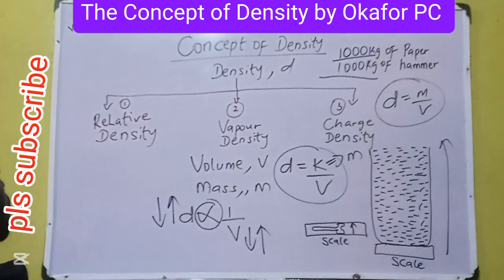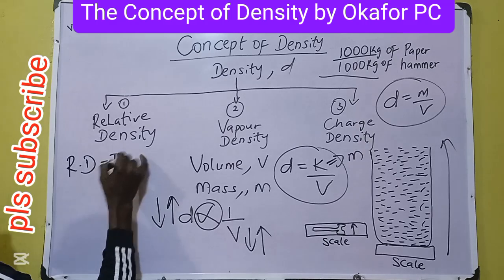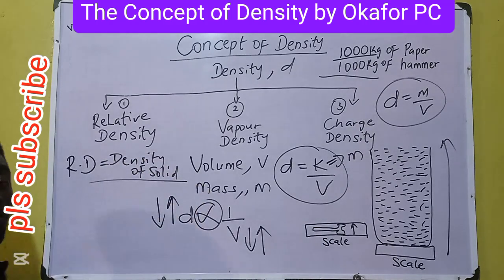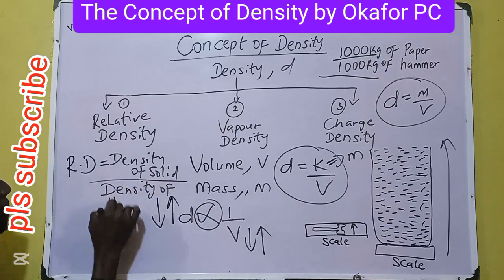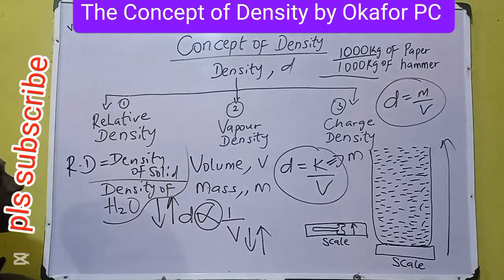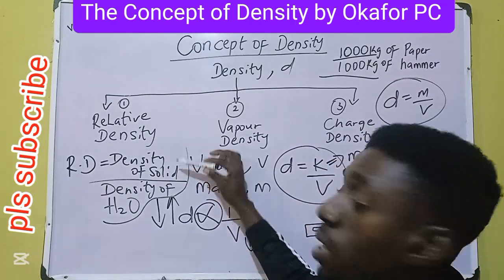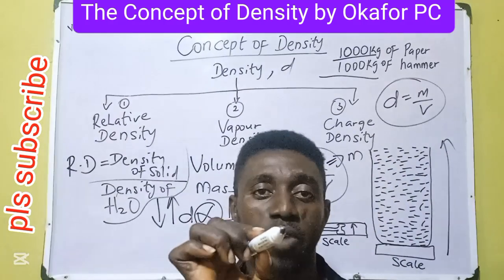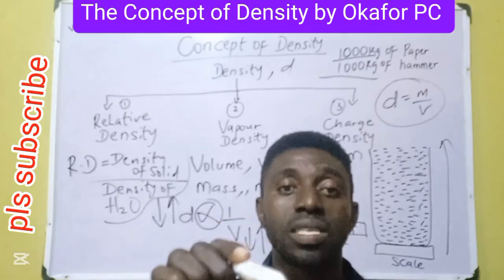Okay. Under relative density, RD, relative density of a solid is density of that solid over density of water. Then, if it happens to be a liquid, substitute solid with liquid. Density of alcohol over density of water. That's relative density of alcohol. Density of oil over density of water. Relative density of oil.